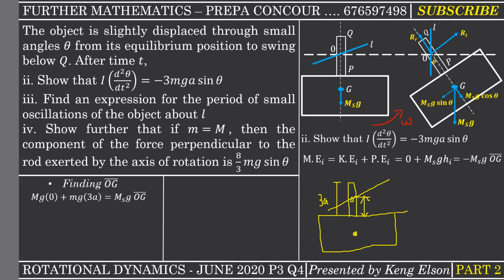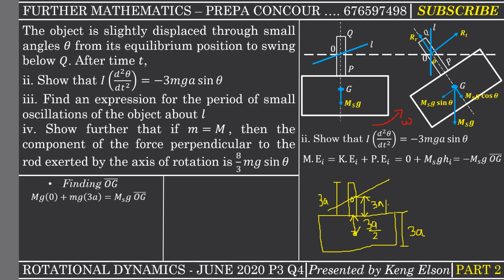Now the width of my rectangular lamina was also 3a, and since the width is 3a, the distance from the center to any side is half of that, so this is 3a over 2, and this is also 3a over 2.